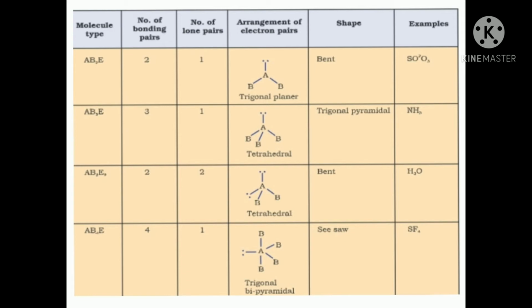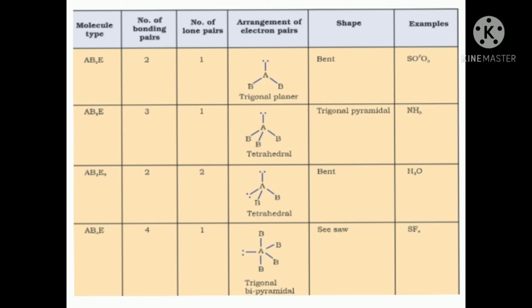The next case is AB3E. There are 3 bonding pairs and 1 lone pair. In this kind, there are a total of 4 pairs. Of the 4 pairs, 3 are bonding pairs, but 1 is a lone pair, in which a pair of electrons is present. In such a case, the shape formed is trigonal pyramidal, whereas the geometry will be the same, that is tetrahedral.